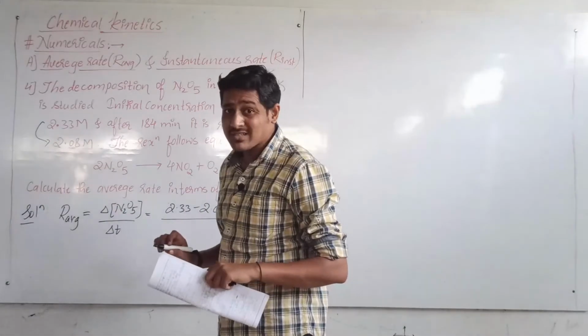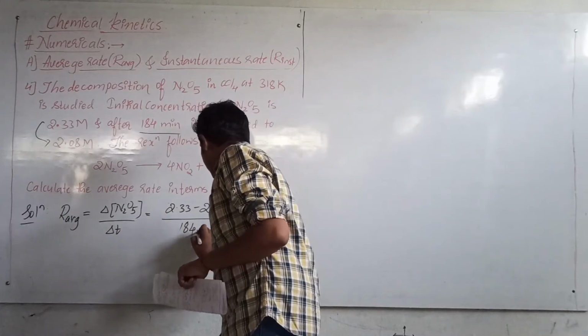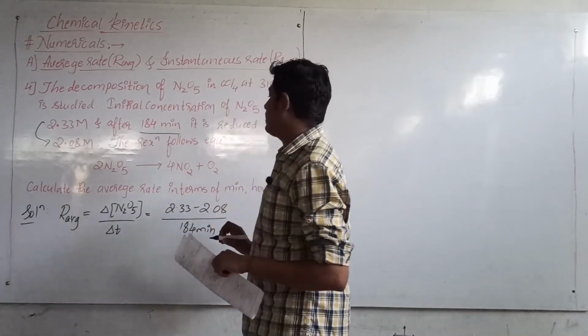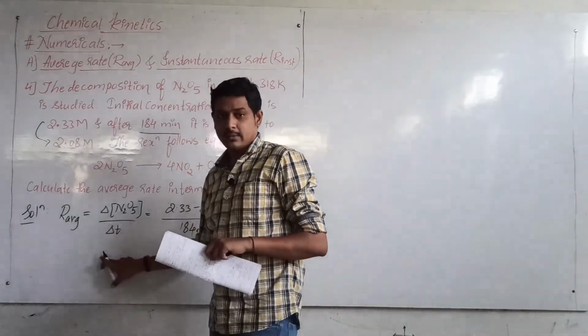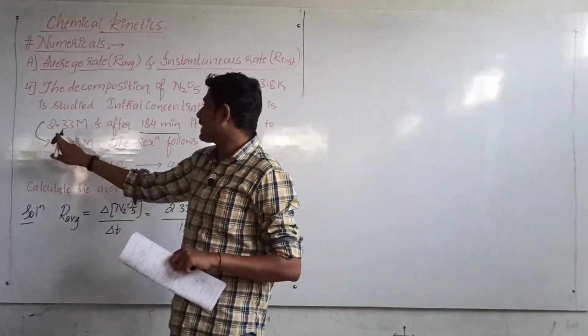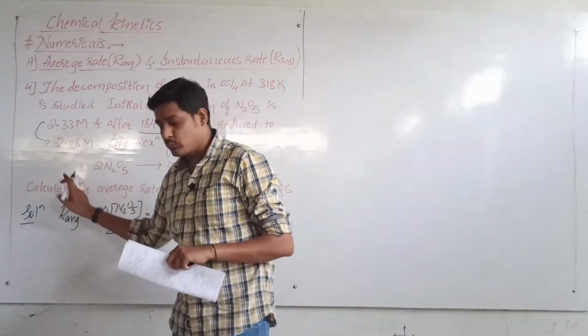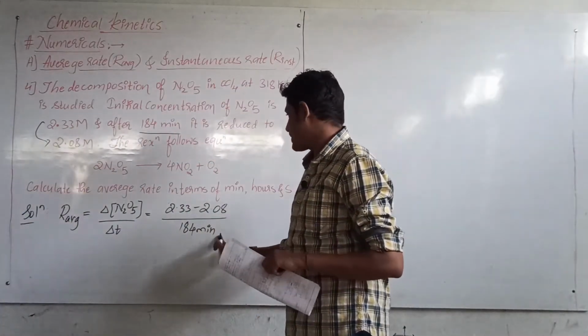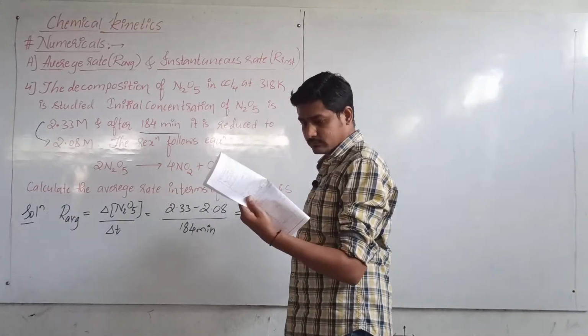How much time has it taken? 184 minutes. So this is the average rate. Change in the concentration of nitrogen pentoxide is from 2.33 moles to 2.08 moles in 184 minutes.